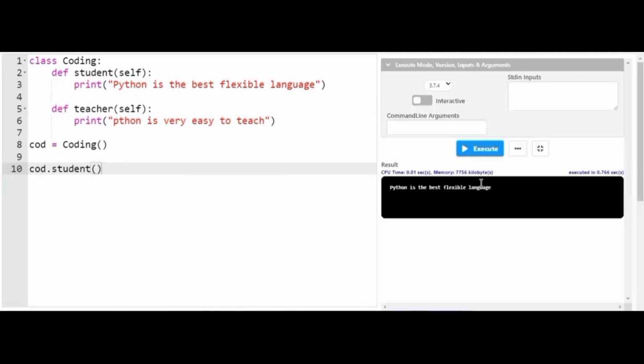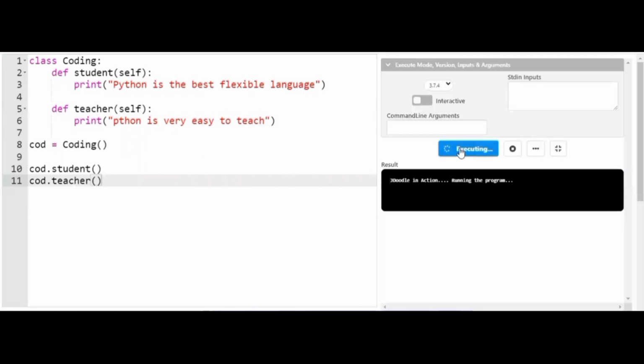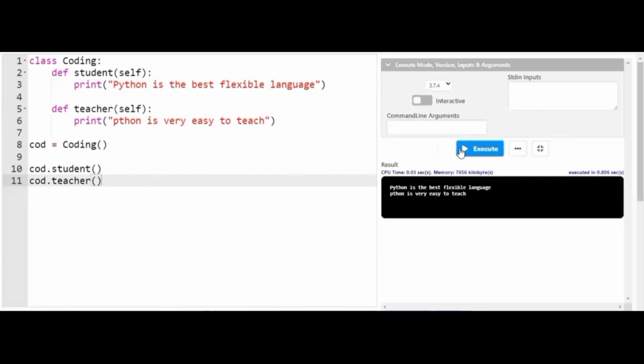Now if I want to access the teacher method along with student, what I will do is make use of cod dot teacher. Now when I try to execute the program, let's see what happens. You can clearly see the statement present inside the teacher method is also successfully executed: Python is very easy to teach. This is how we make use of classes and objects in the Python programming language.